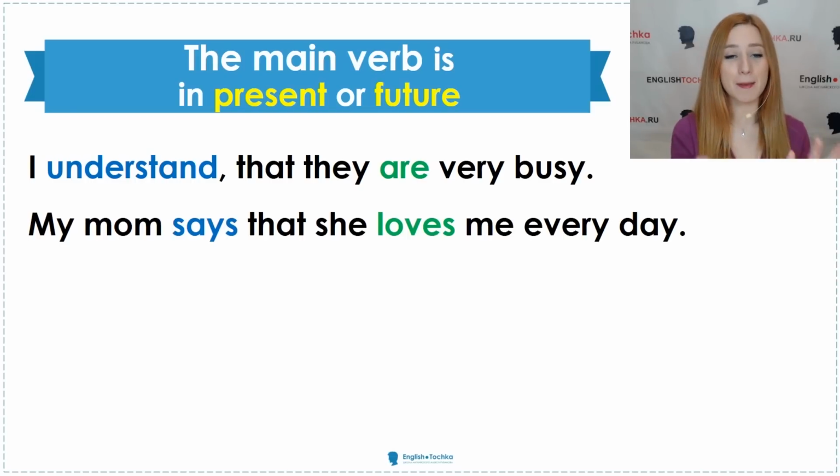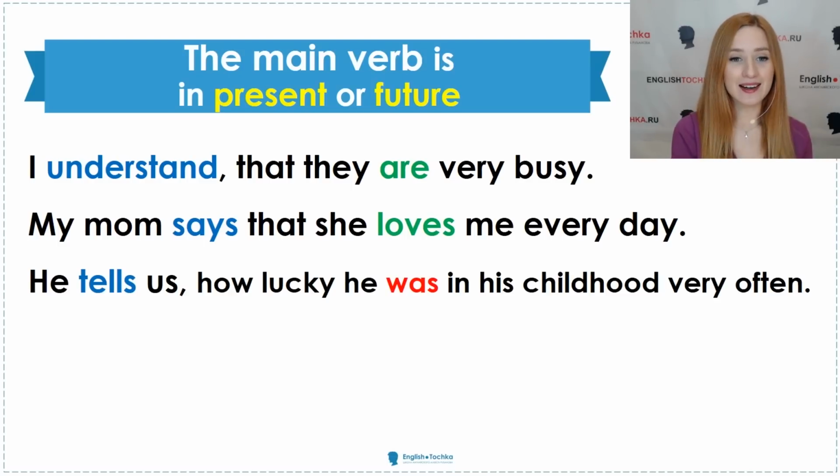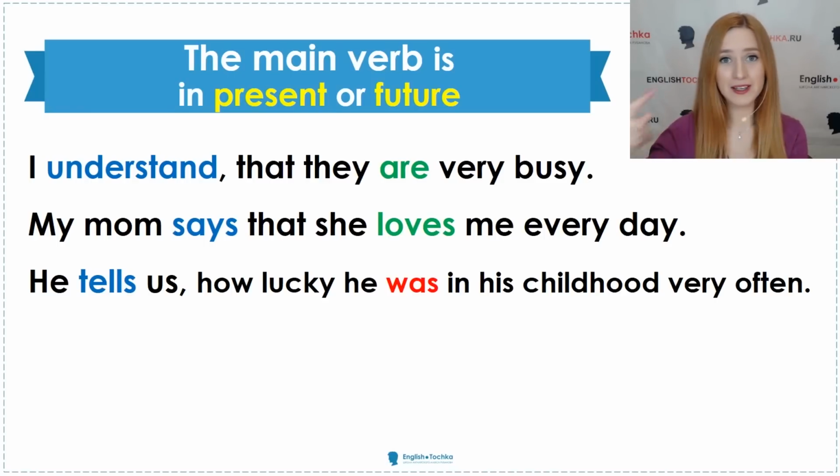The next one is, my mom says that she loves me every day. So the first clause is, my mom says, and says is the main verb. She says what? She says that she loves me every day. The second part can be in any tense. So she loves me. Now it is in present simple. He tells us, that's the first clause, right? He tells us what? He tells us how lucky he was in his childhood. And he tells us about it very often.